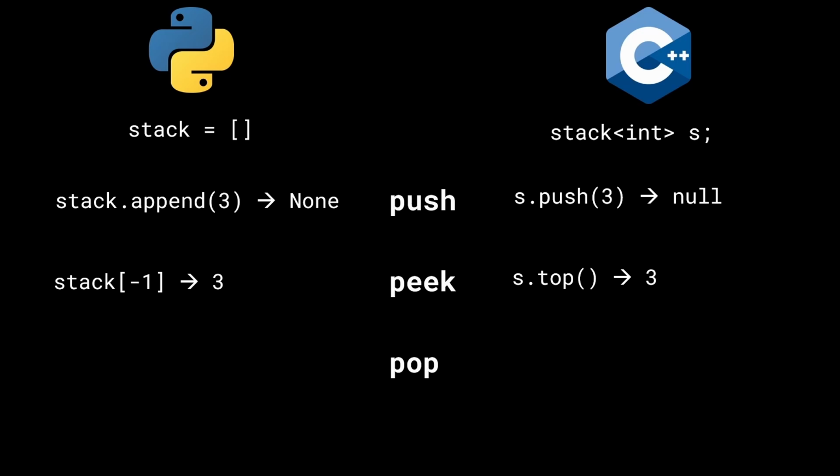All right, how about pop? In Python, you do directly stack.pop, and that is going to return your value 3. This is a crucial difference, by the way. In Python, you're going to get a return value of 3. However, in C++, when you do the pop operation, you're not going to get any return value. This is super important, especially when it comes to implementation. Keep the language specific details in your mind.